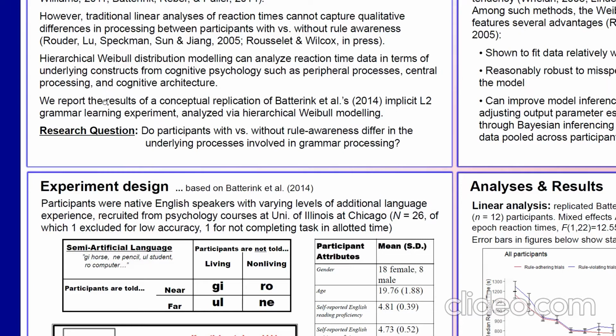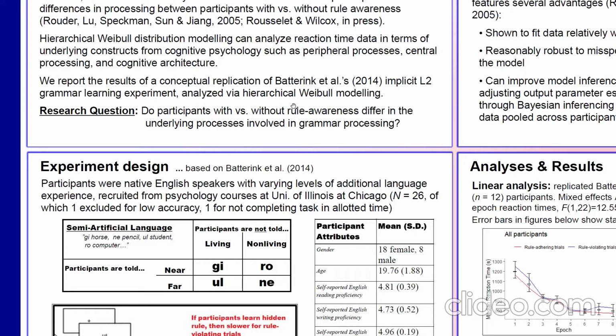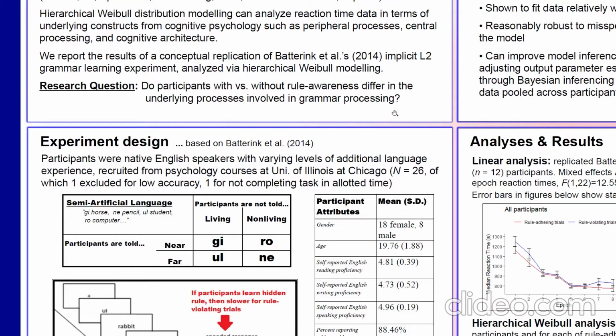So today I'm reporting the results of a conceptual replication of Baddeley and colleagues' 2014 implicit learning experiment, and we're analyzing it via hierarchical Weibull modeling with the research question: do participants with versus without rule awareness differ in the underlying processes involved in grammar processing?